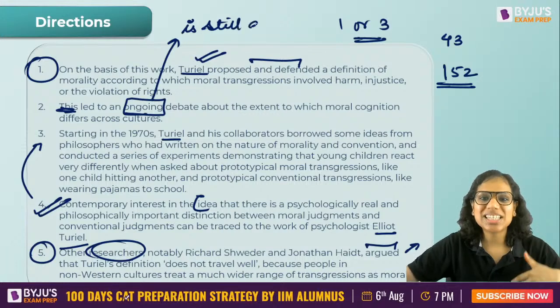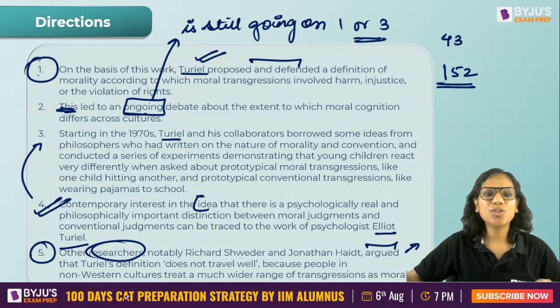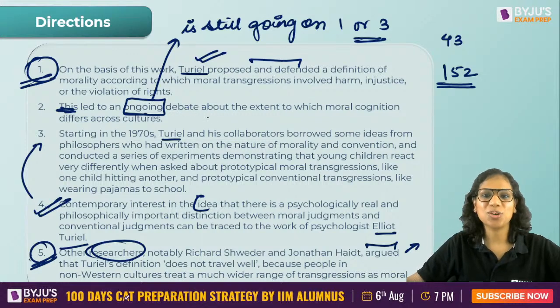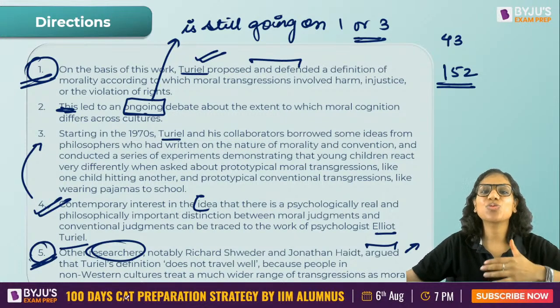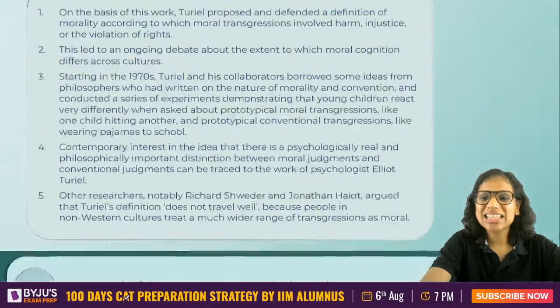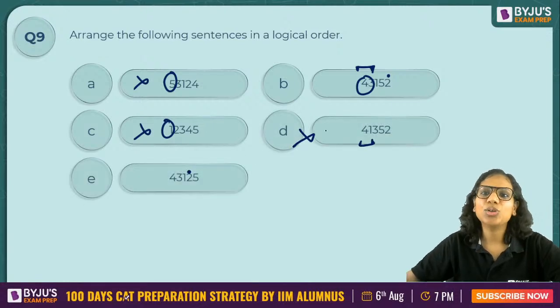We have come to the present from the past. So we first mention that this happened in the past, and this led to an ongoing debate, still going on, about the extent to which moral cognition differs across cultures. So I hope this makes sense. And 152 is the sequence, not 125.